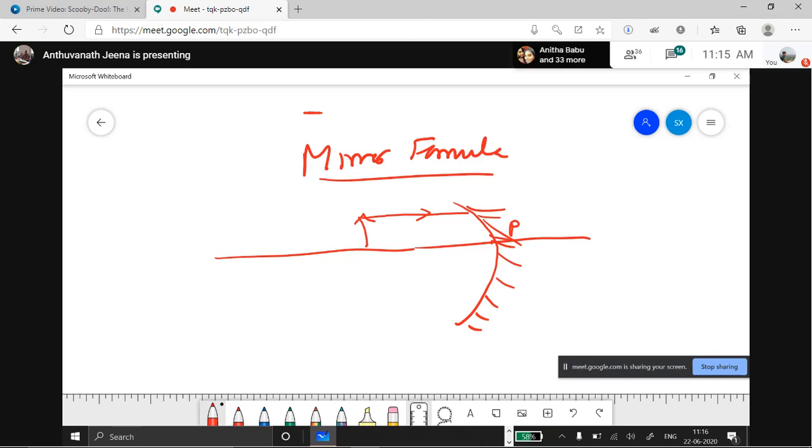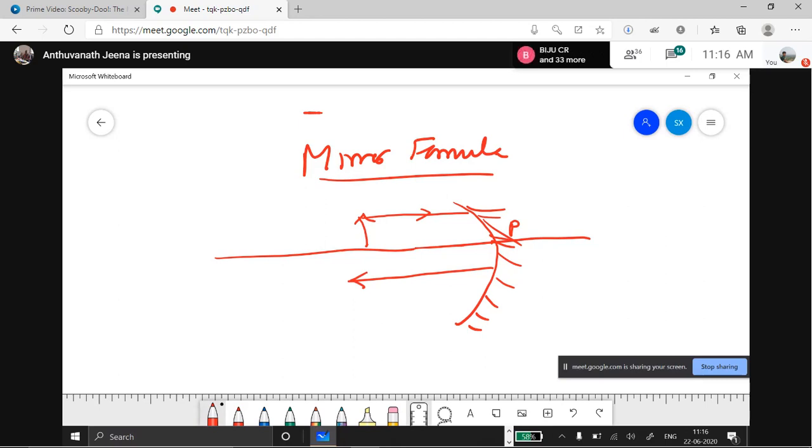Now see, the calculation part. Whenever you calculate for a problem, the measurement has to be taken from the pole only. So whenever you take from the pole, you have to measure 0, 1, 2, 3. When you measure from the pole in the direction of the object, you will take it as positive.